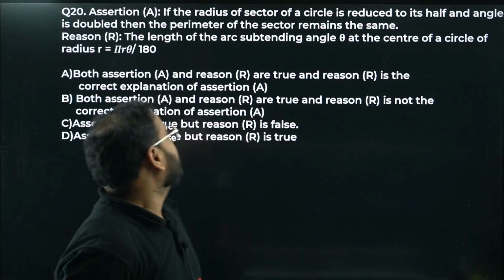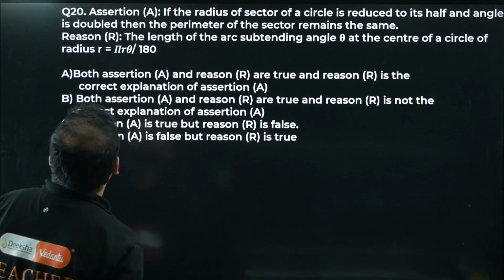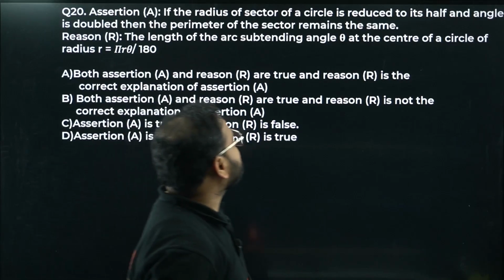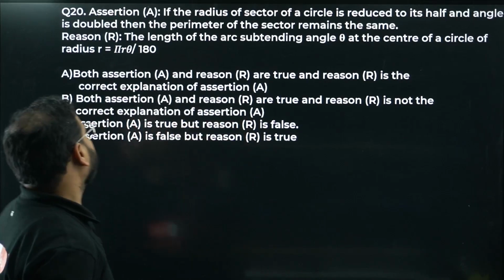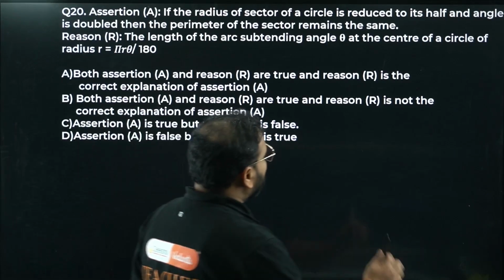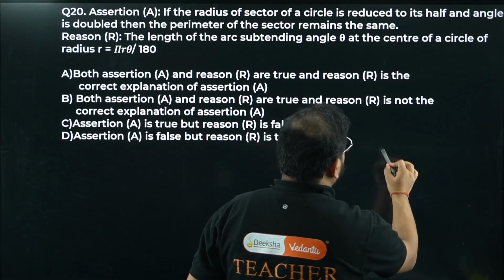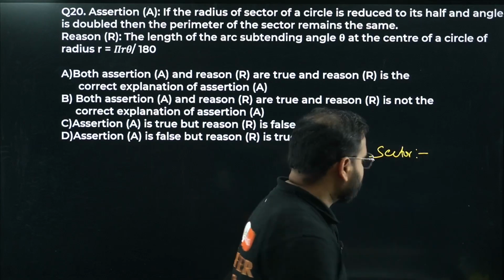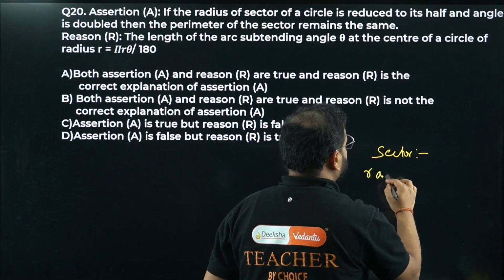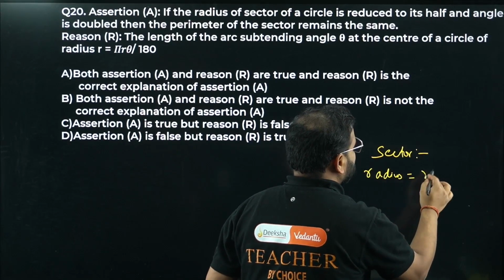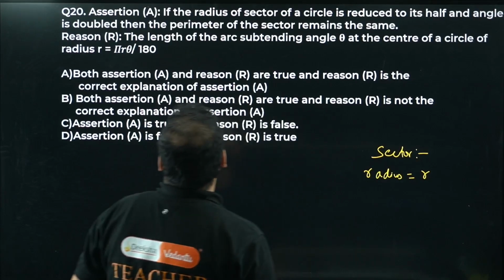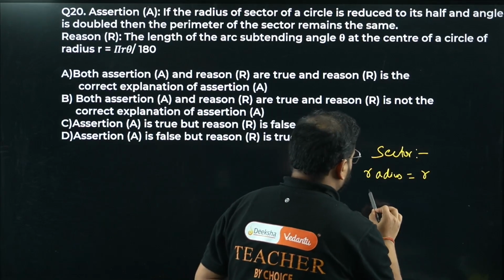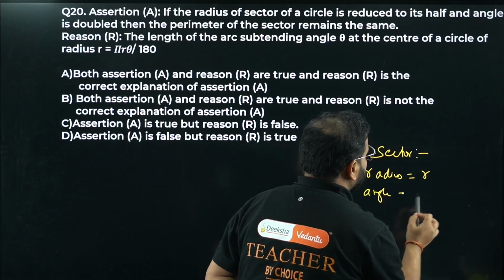Okay. So, if the radius of the sector of a circle is reduced to its half, radius is, let's say, so we had a case, sector, right? So radius was given as, let's say R, okay, and the angle was given as, let's say, theta.